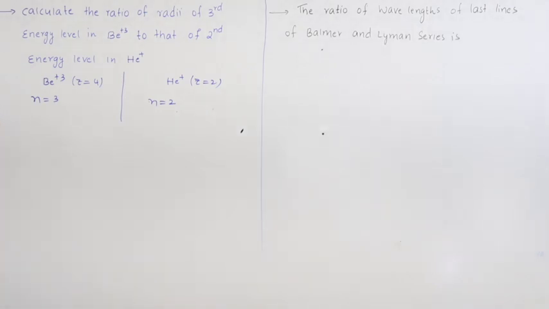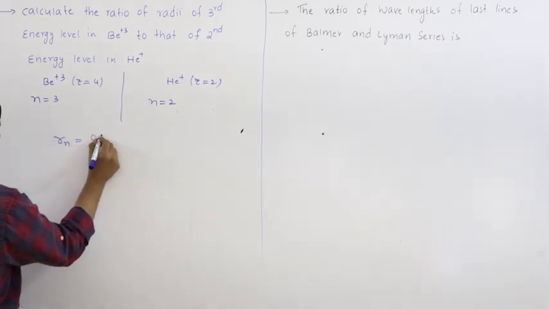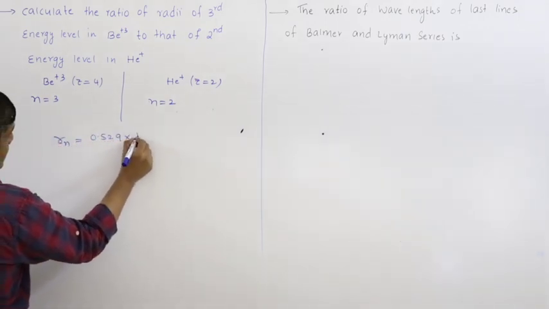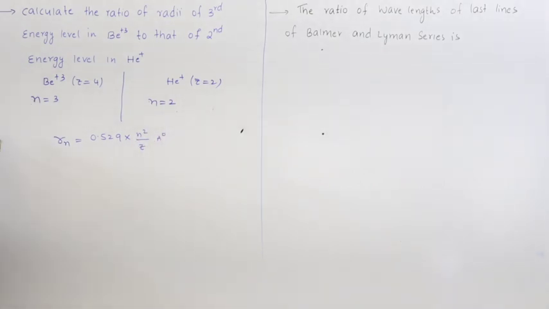So in general, we can write Rn equals 0.529 into n square by Z angstrom unit. So R3 of Be plus 3 to the R2 of He plus: radius of third orbit in Be plus 3 to the radius of second orbit of He plus.